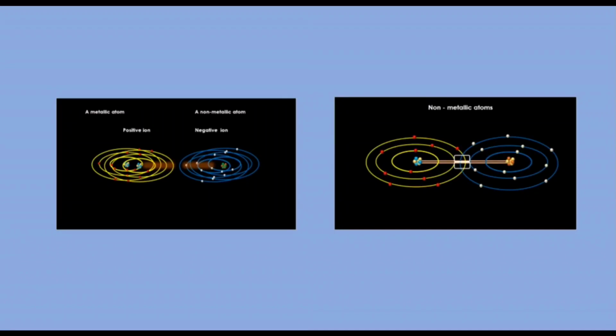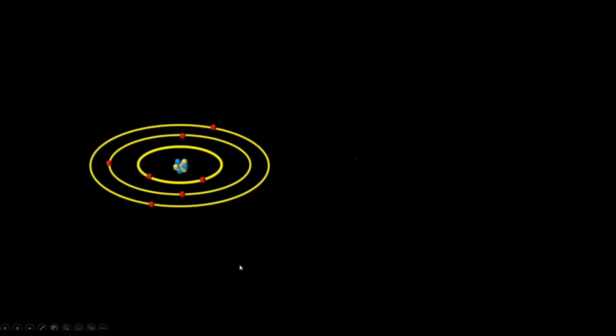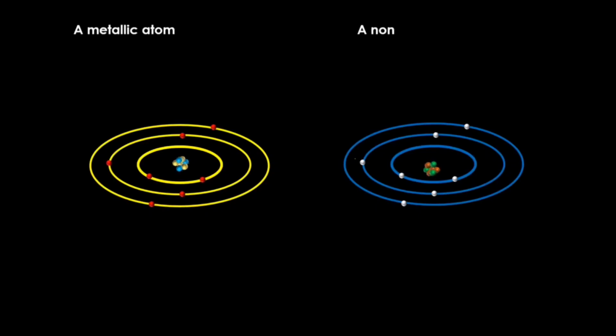An atom can combine with another atom in two ways, either by complete transfer of electrons or by sharing of electrons. When a metallic atom combines with a non-metallic atom, they go for a complete transfer of electrons. The metallic atoms have low ionization potential and lower electronegativity.